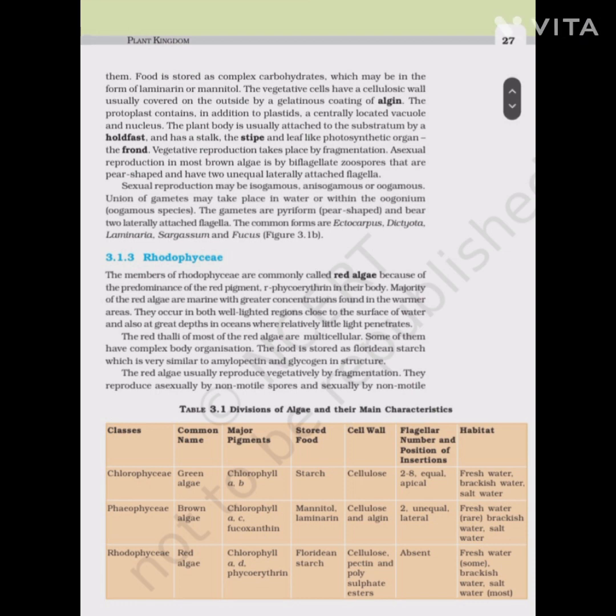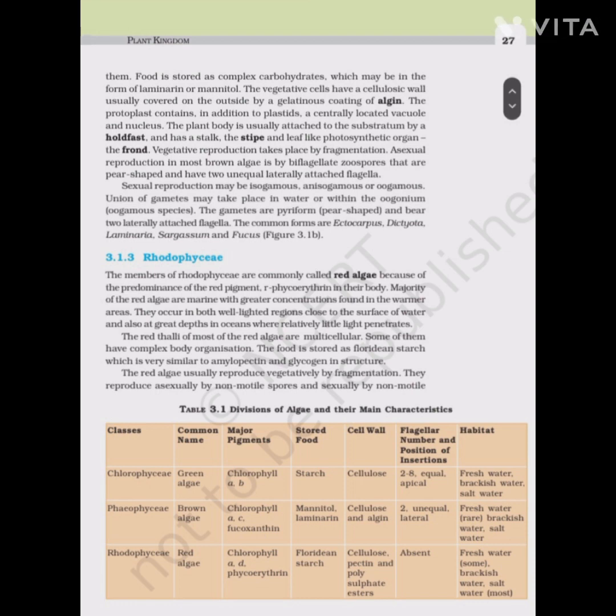Rhodophyceae. The members of the Rhodophyceae are commonly called the red algae because of the predominance of the red pigment, r-phycoerythrin, in their body. The majority of the red algae are marine, with greater concentrations found in the warmer areas. They occur in both well-lighted regions close to the surface of the water and also at depths in the ocean where relatively little light penetrates.